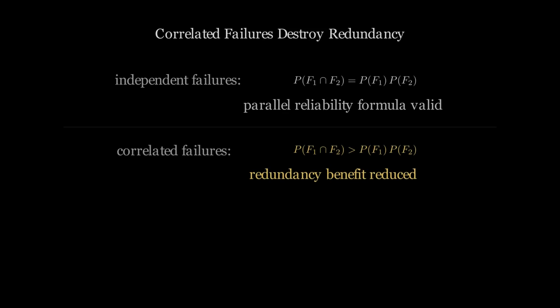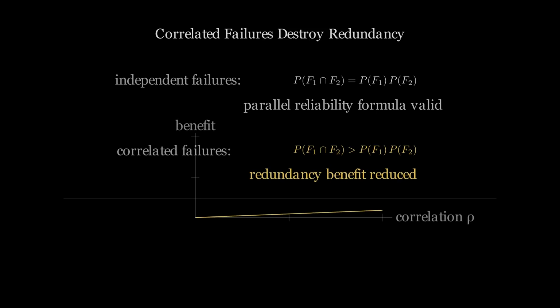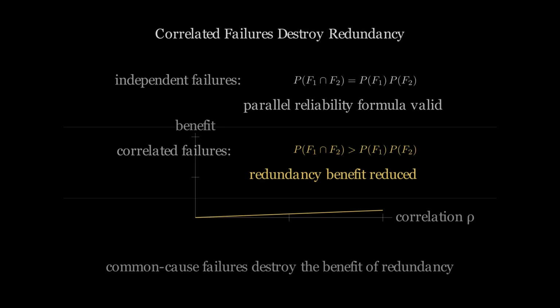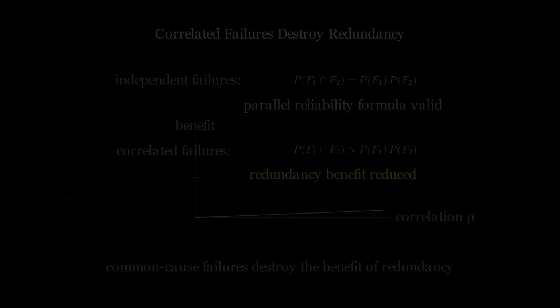Organ redundancy relies on the assumption that organ unit failures are independent. When organ failures are correlated, through systemic disease or common physiological cause, the reliability gained from redundancy is reduced. Common cause failures destroy the structural benefit of organ redundancy.